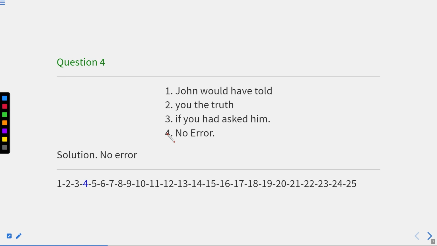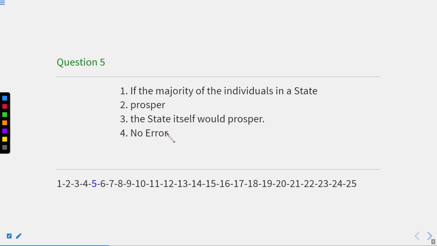We can also write the sentence like if you had asked him, John would have told you the truth, or he would have told you the truth. So we can write both the clauses one after the other. But if the if clause comes first, we need to put a comma in between the two clauses.